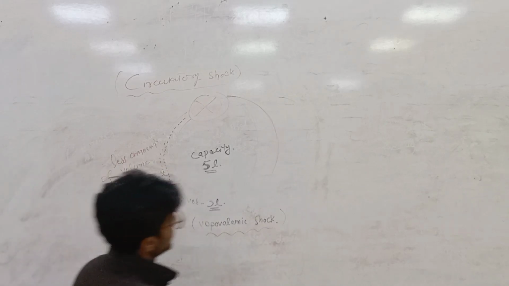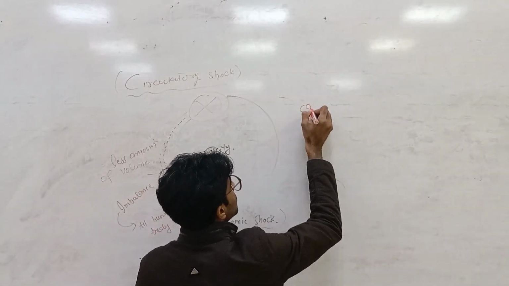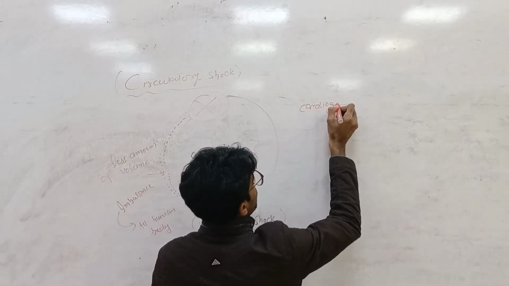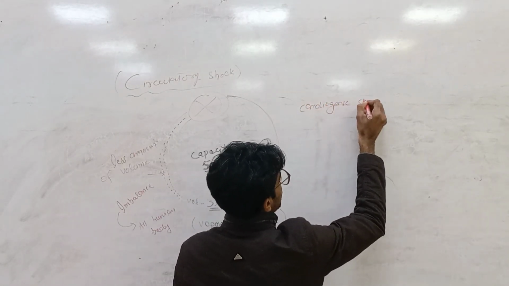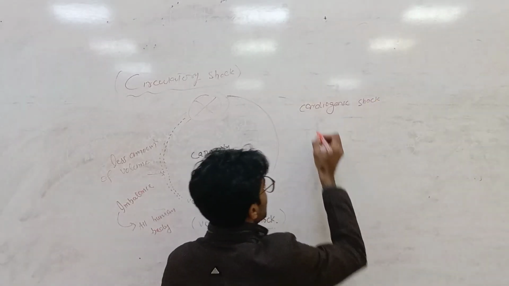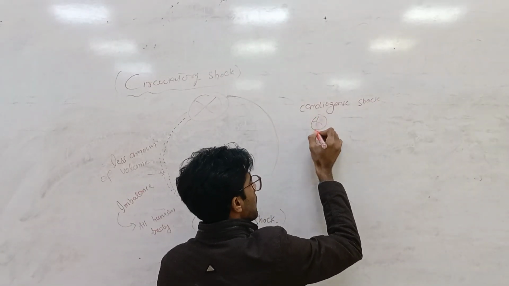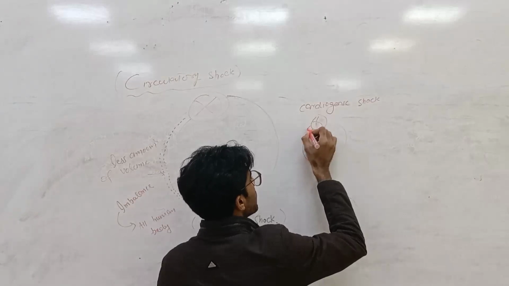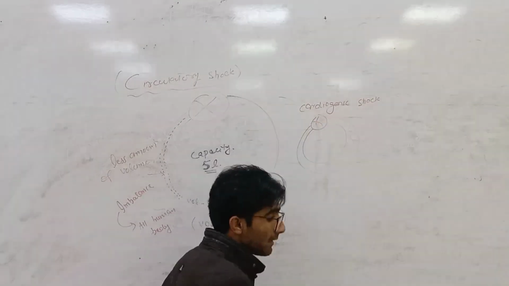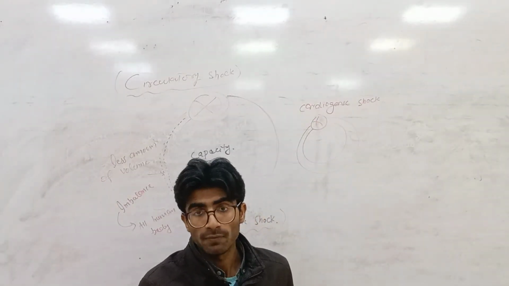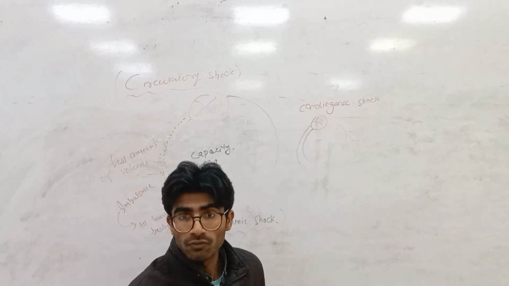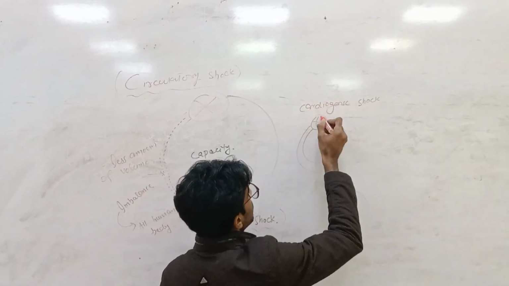Another type of shock is cardiogenic shock. In this condition, the heart muscle fails; there is severe myocardial infarction due to the low amount of oxygen supply to the muscle.